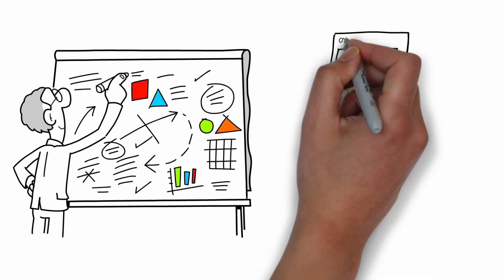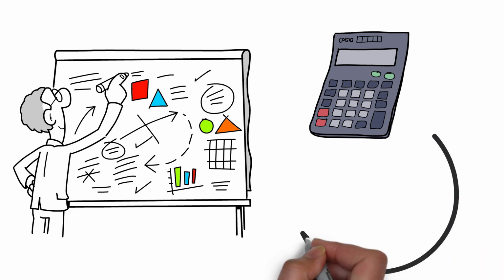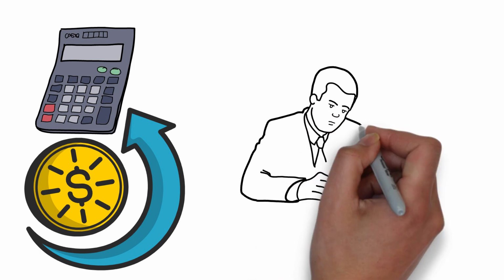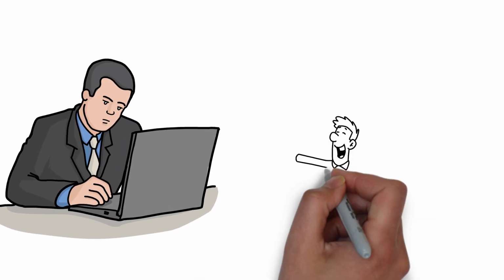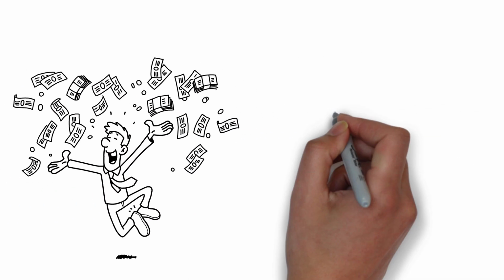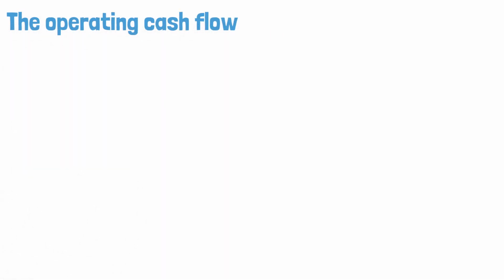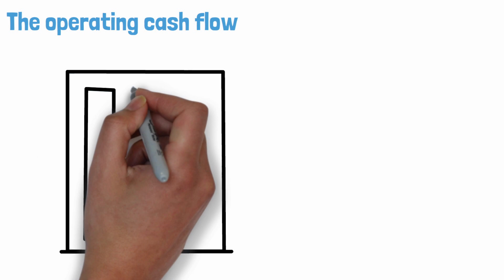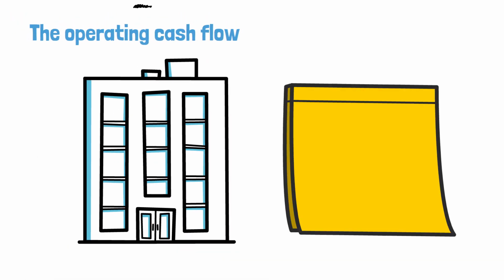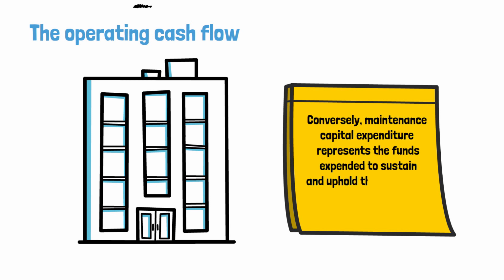To calculate it, two key pieces of information are needed: the anticipated future cash earnings of the business and their current value. These earnings, referred to as an owner's earnings, are determined by subtracting maintenance capital expenditure from the operating cash flow, as indicated in the cash flow statement. The operating cash flow, also known as cash flow from operating activities, is the cash generated by a company's core business operations within a specific time frame. Conversely, maintenance capital expenditure represents the funds expended to sustain and uphold the company's current competitive standing.